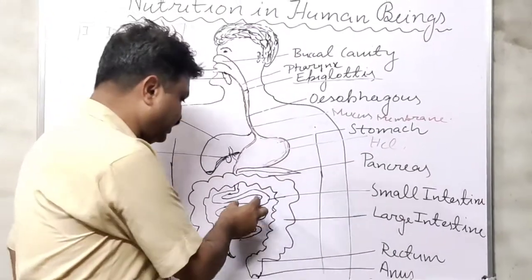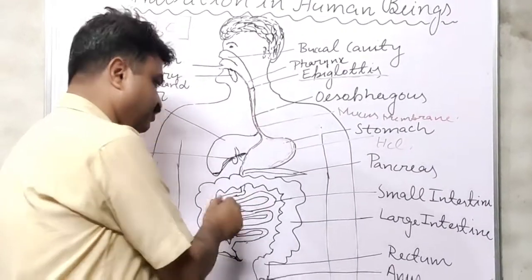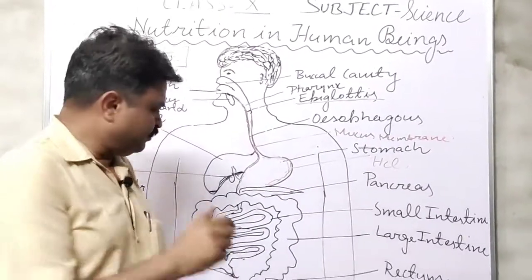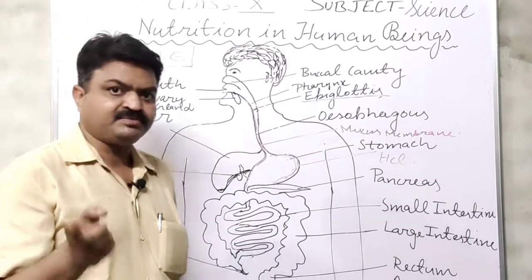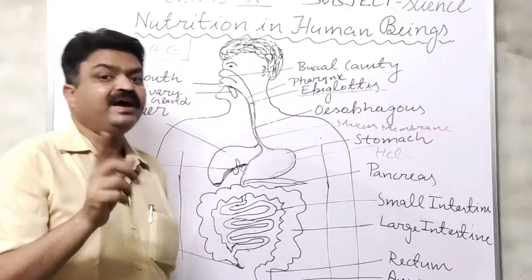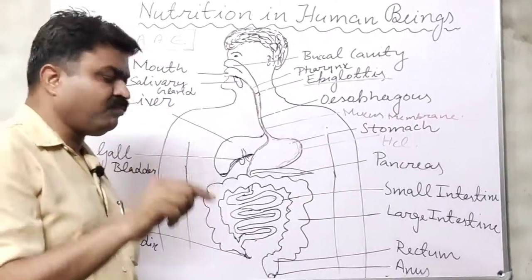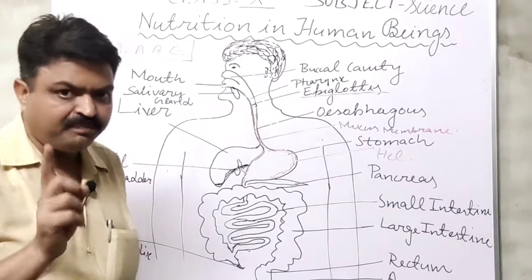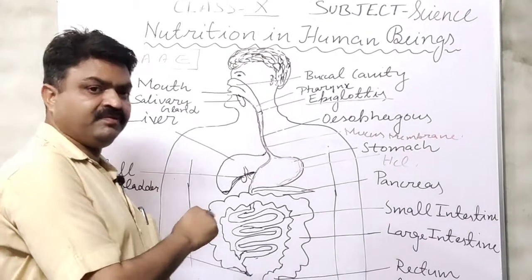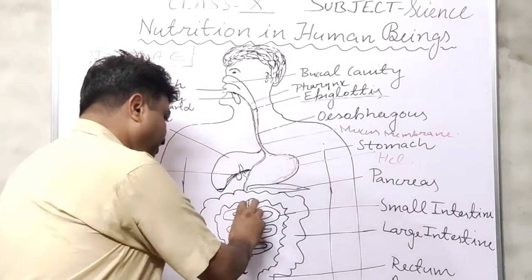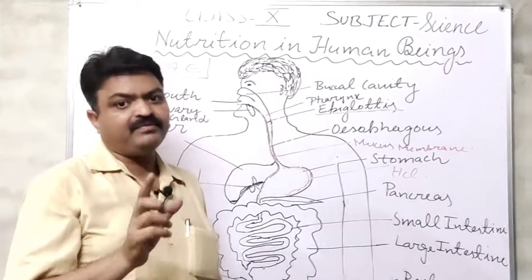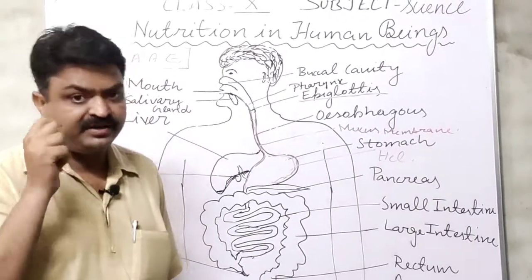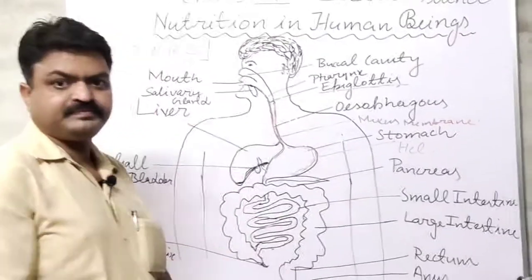With this, some other enzymes also work, like trypsin. Trypsin digests the protein. Amylase digests the carbohydrate, and lipase digests the fat. So these are the three enzymes that are introduced inside the small intestine, and these nutrients are digested inside it.